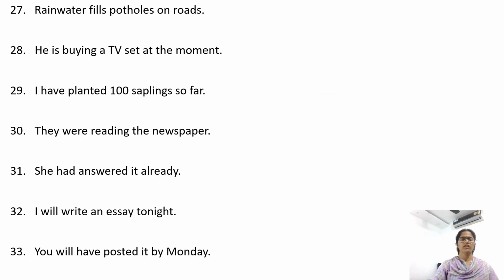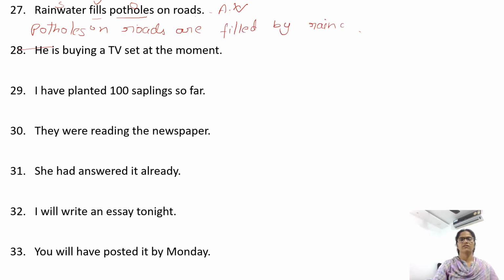Rainwater fills potholes on roads. The sentence is in active voice. Change it into passive voice. Fills is the verb, rainwater is the subject, potholes is the object. Potholes on roads are filled by rainwater.